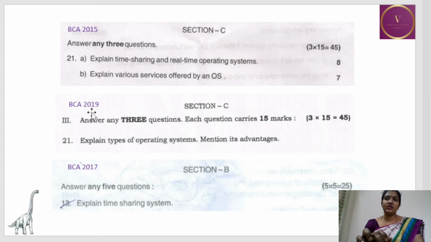And in the 2019 BCA question, explain the types of operating system and mention their advantages, together it is for 15 marks. And in BCA 2017, explain the time sharing system, this alone they have asked for 5 marks. So these are the topics which I have covered in this session. OS services and types of operating system is one of the important topics under the first unit. So please do give importance to these two topics and study well.